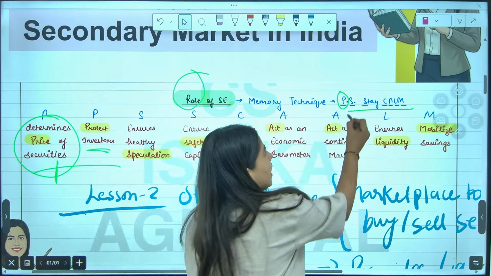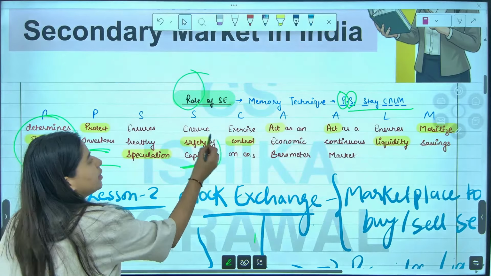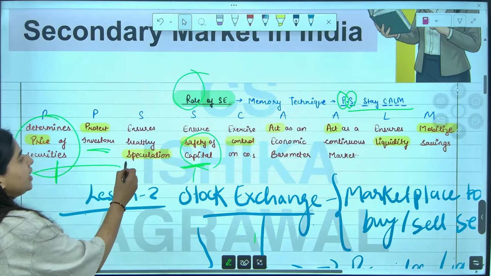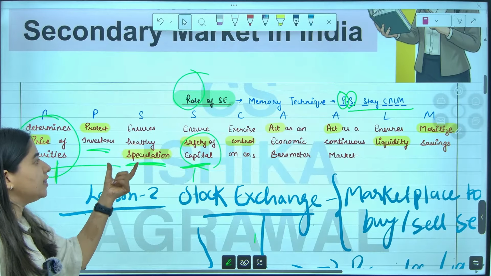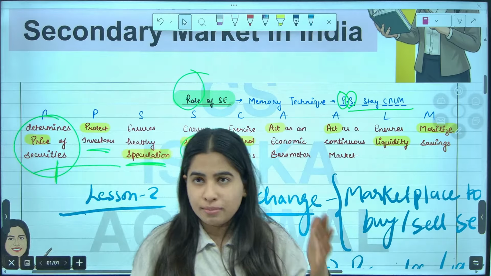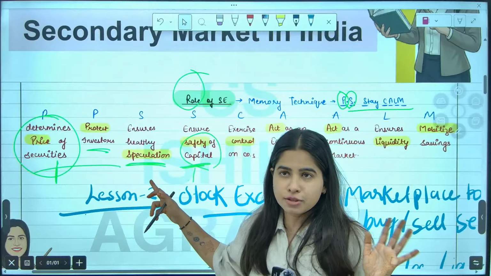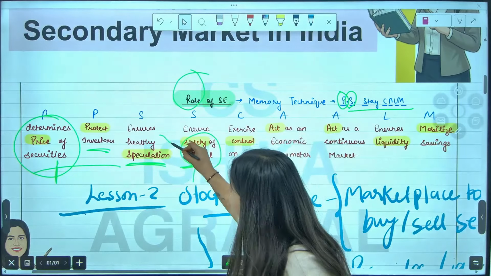Next is your S. S is to ensure safety of capital. Make sure that there is proper safety. So make sure that the company does all the compliance and their money is safe. Secondly, it ensures healthy speculation. Speculation means, acha, this is not satta wala speculation. No, not that. Healthy speculation.